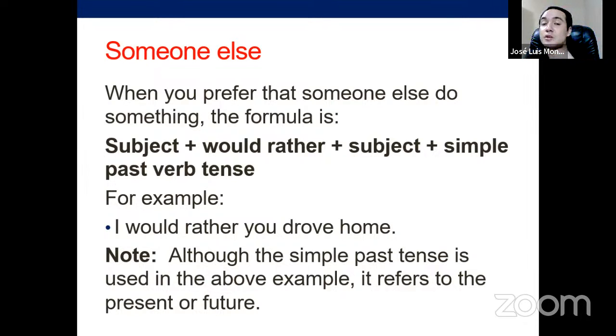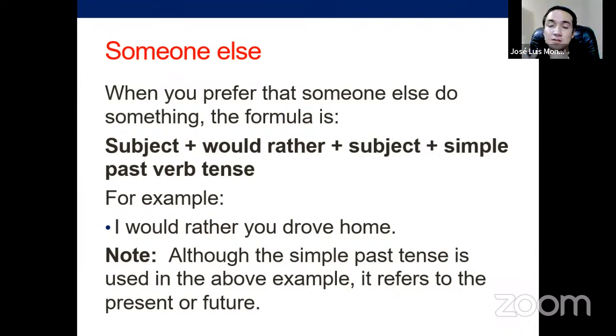But it says, when you prefer that someone else do something for you, the formula is subject plus would rather plus subject again, plus simple past tense. So, I would rather you drove home. You drove is present. This is not past. This is a present preference that we have.